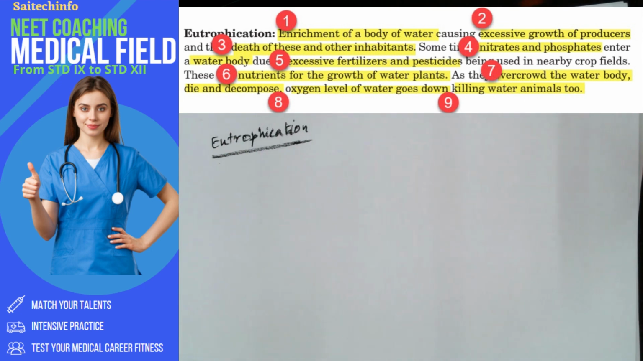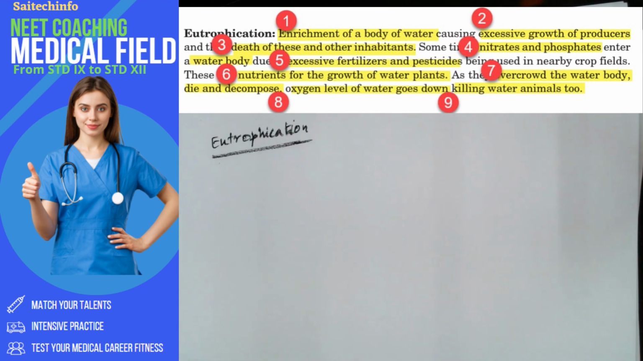So what is the first point? Enrichment. The water body is enriched. Second point, due to excessive growth of food producers. Third point, it causes the death of other inhabitants. Fourth point, the nutrients, nitrates and phosphates, enter into the water body. Fifth point, because of excessive fertilizers and pesticides being used in the nearby crop field, they will penetrate into the water body.